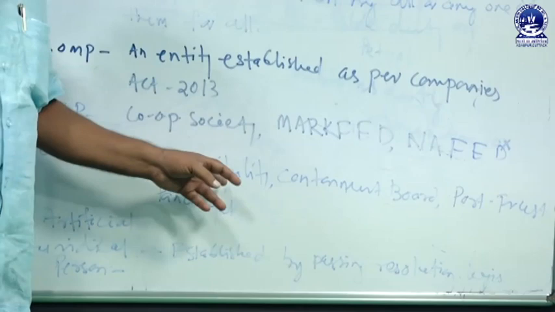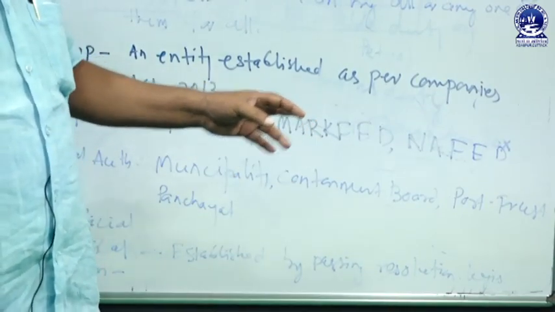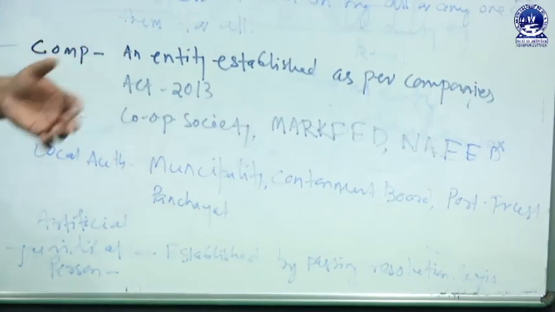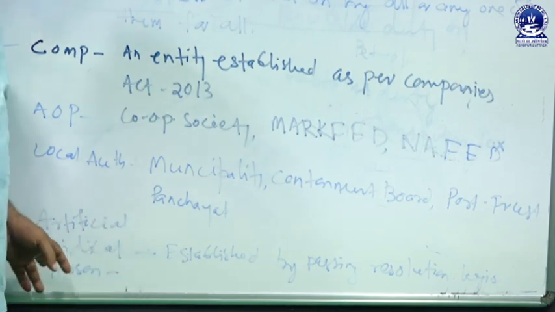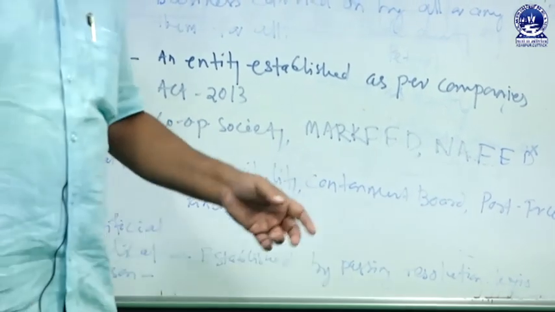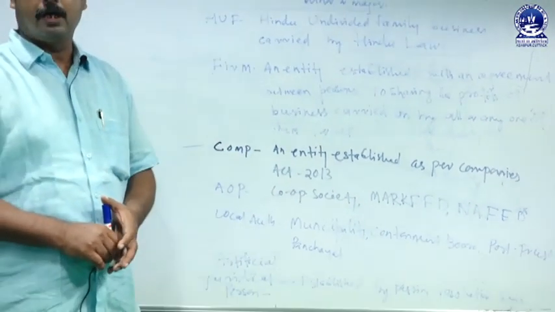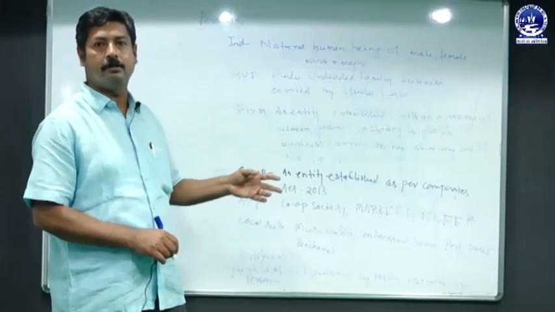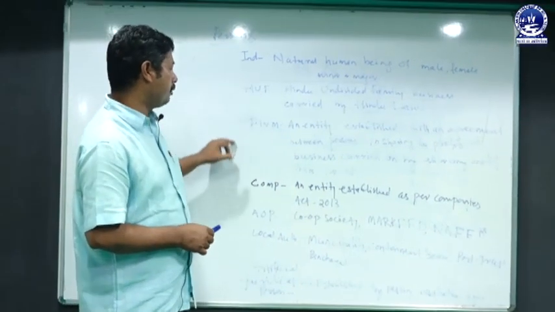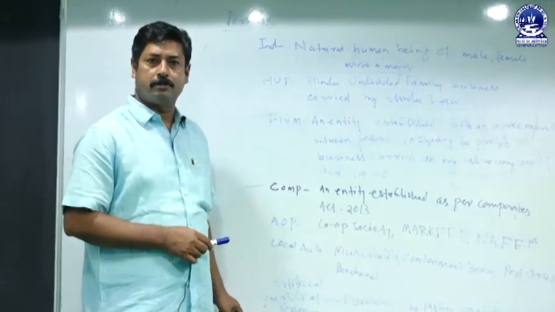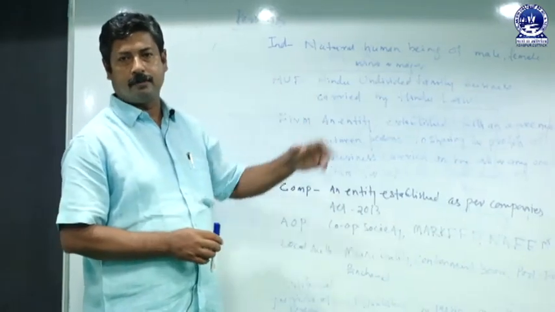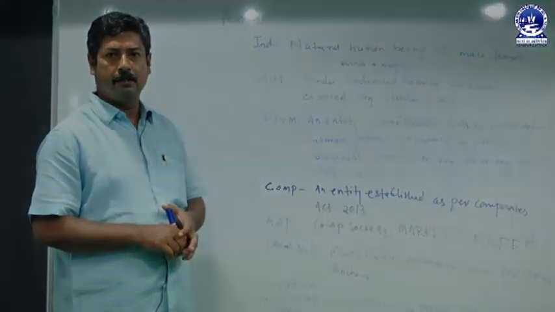Local authority may be a municipality, cantonment board, port trust, or panchayat samiti. If they derive income, they will pay tax to the government. The last one is the artificial juridical person. These persons are established by passing a special statutory resolution by the legislature of the state government or the central government, for example universities. These are the different types of persons. If these persons derive income, they pay tax to the government as per the Income Tax Act 1961.